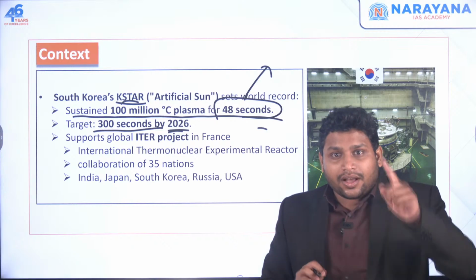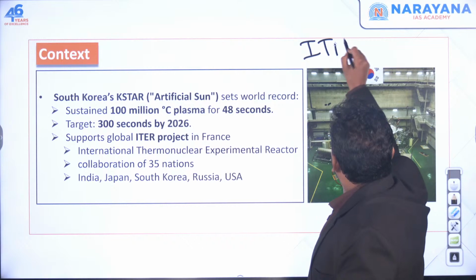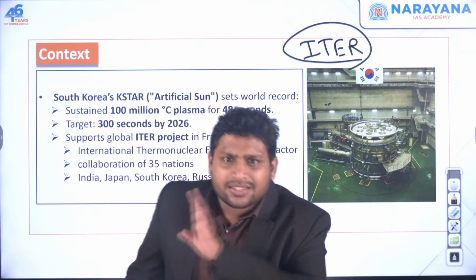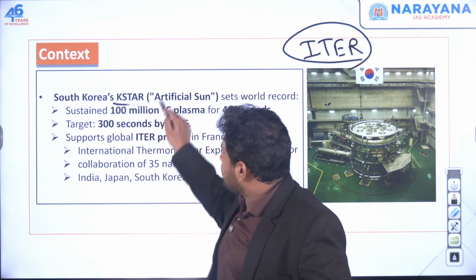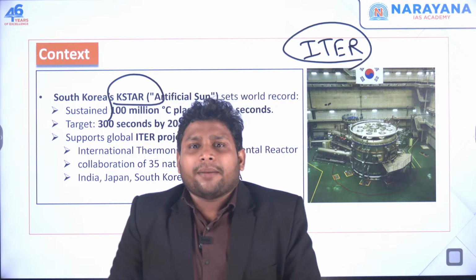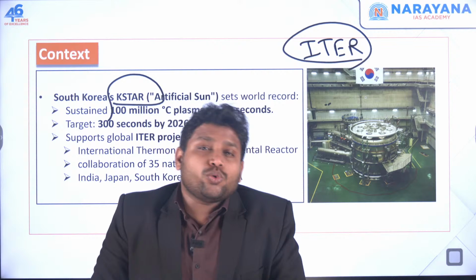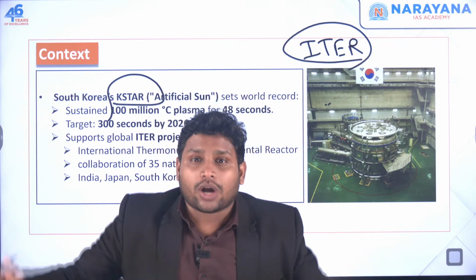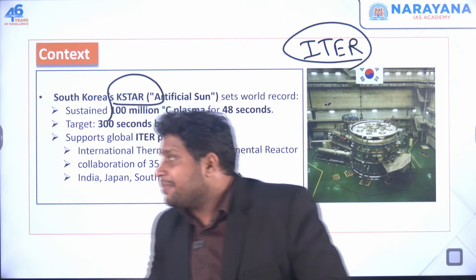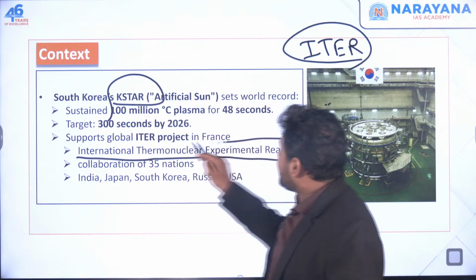Okay. I said one more thing, that there is one more project at the world level which is going on, which we call ITER. This you should know over here. This K-Star is South Korea's individual project. India is also running individual projects. Many countries are doing so. But at the international level, many countries came together to build a nuclear fusion reactor, a larger tokamak at the global level. And that project is named ITER, International Thermonuclear Experimental Reactor.